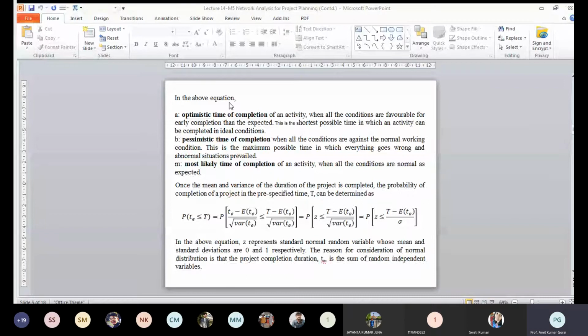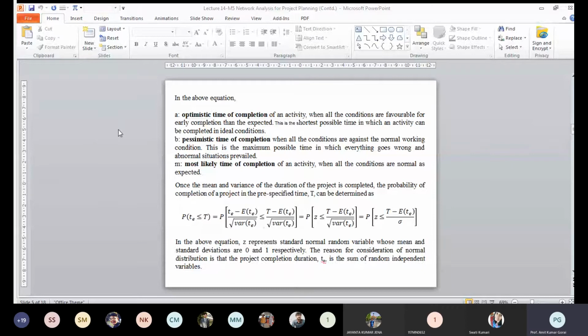This is the same thing here. It is written that the optimistic time of completion is when all the conditions are favorable for earlier completion than expected. This is the shortest possible time in which the activity can be completed. And the pessimistic time is when all the conditions are against normal working conditions, and in that case, you require the maximum time to complete it. And the most likely time of completion of an activity is when all the conditions are normal as expected.